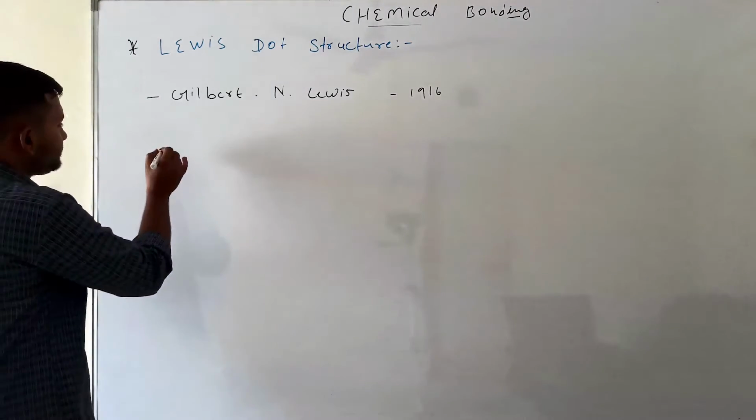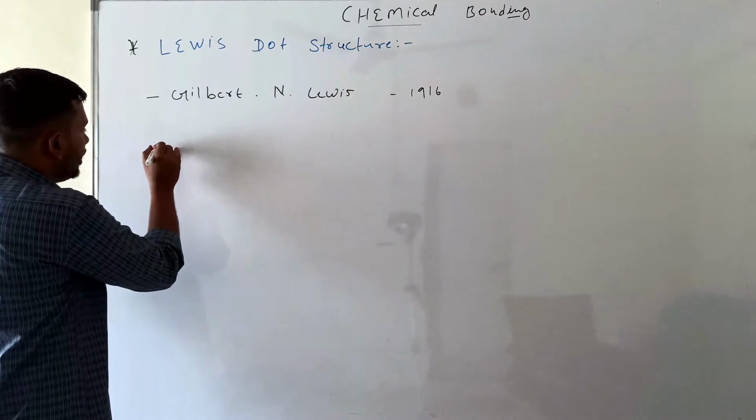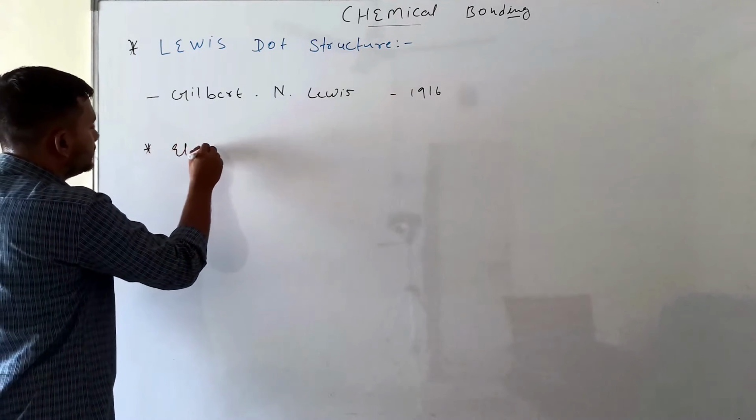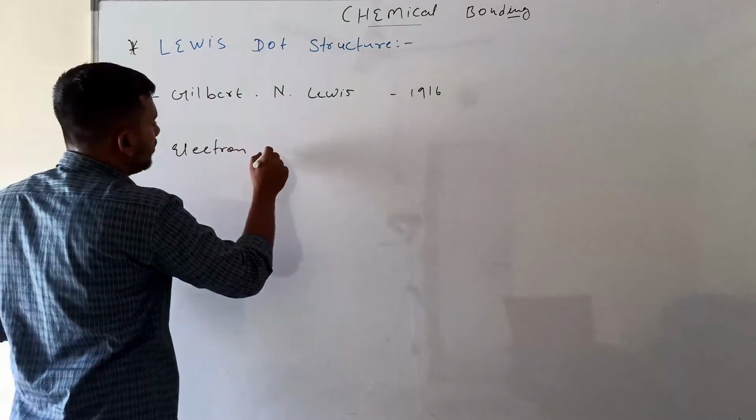First, we need to know something about electronic configuration.